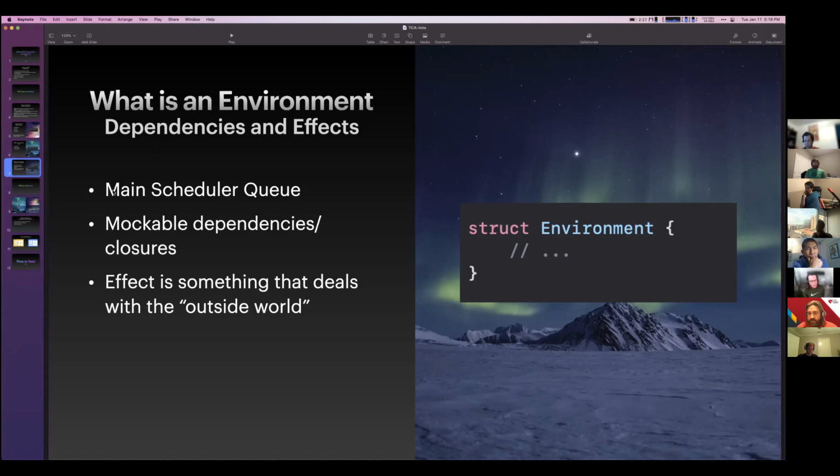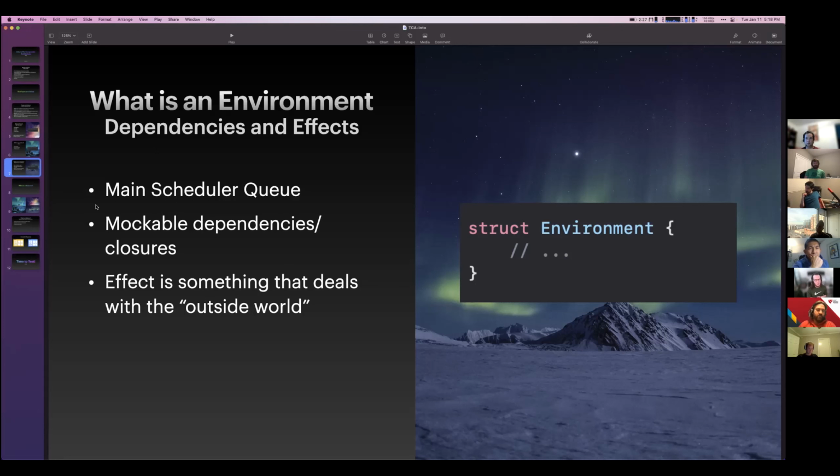The only other thing that the environment will need is the main scheduler queue so that it can update on that main queue. And that's kind of specific to how it works. Just because effects are done in the background, they come back, and then the environment knows which queue to update them on, the main queue.